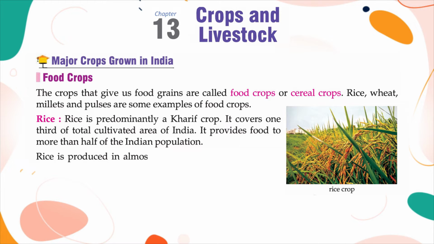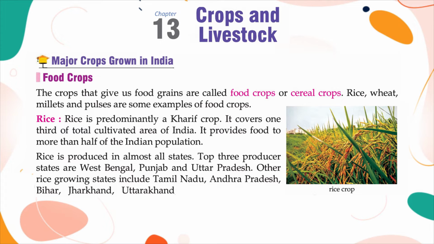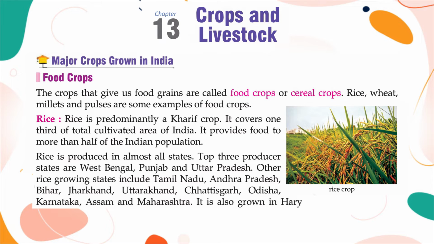Rice is produced in almost all states. Top 3 producer states are West Bengal, Punjab and Uttar Pradesh. Other rice-growing states include Tamil Nadu, Andhra Pradesh, Bihar, Jharkhand, Uttarakhand, Chhattisgarh, Odisha, Karnataka, Assam and Maharashtra. It is also grown in Haryana, Madhya Pradesh, Kerala, Gujarat and Kashmir Valley.